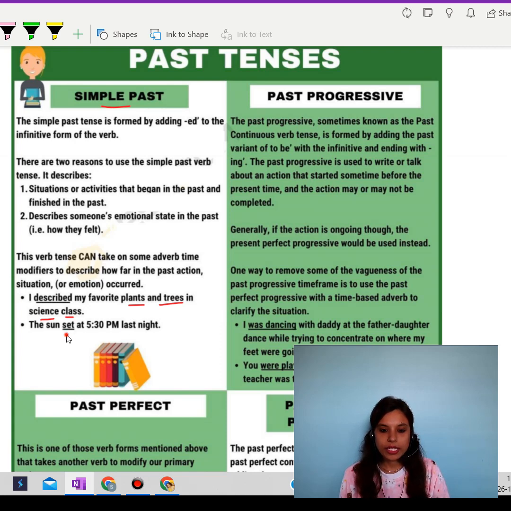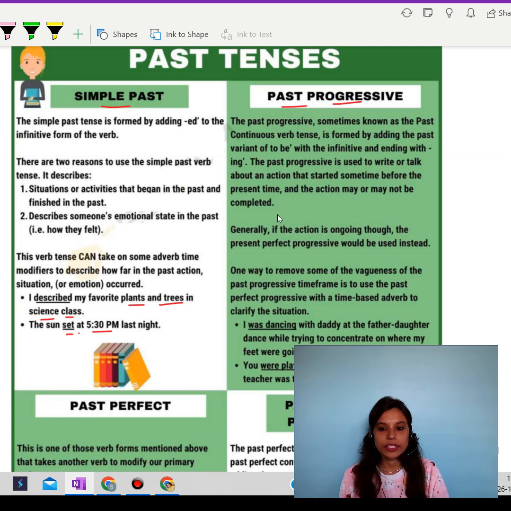Second sentence, the sun set at 5:30 p.m. last night. So the sun had already set at 5:30 p.m. last night. The event has already happened. So a situation, event, feeling, or activity which has already happened in the past, we can describe through simple past tense.